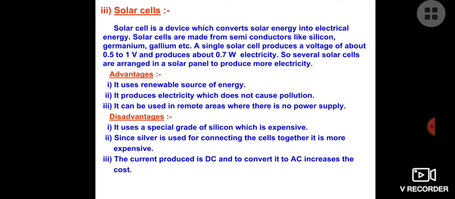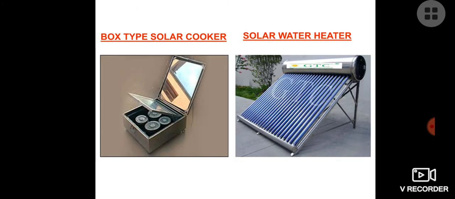Now silver we use, so that we can connect the cells. Silver is also very expensive. Now the cell produces direct current, and to convert it to AC increases the cost. Whatever current we produce, it is direct current, but in our homes we use alternating current, so it requires a lot of money so that we can use those devices.